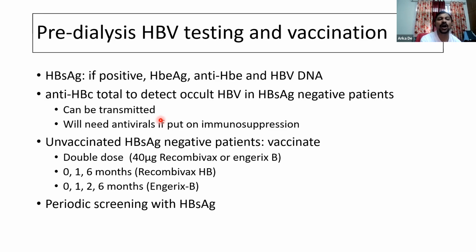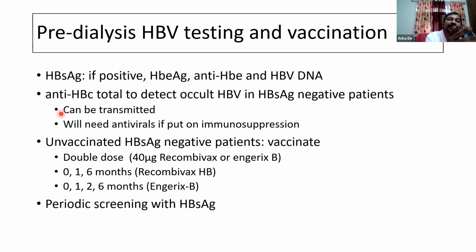This is to detect occult hepatitis B. What is occult hepatitis B? Occult hepatitis B means HBsAg surface antigen is absent. However, the DNA is present in the liver with or without being present in the blood. Now, why is this occult hepatitis B important to identify in patients of CKD and end-stage renal disease? Number one, because it can be transmitted.